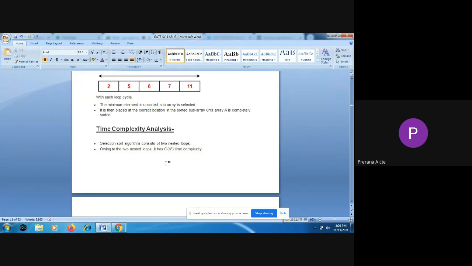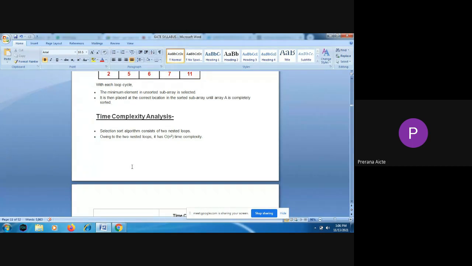Now the time complexity for this selection sort. We are going to have two nested loops here. First it puts the minimum element, and then again it is going to search for the next minimum element, again it is going to search for the next minimum element, like that. So it is going to take a time complexity of order of n square.